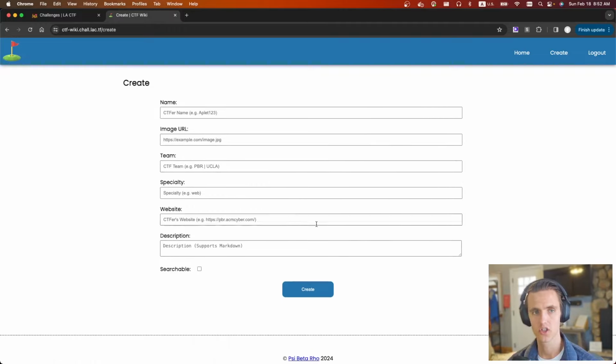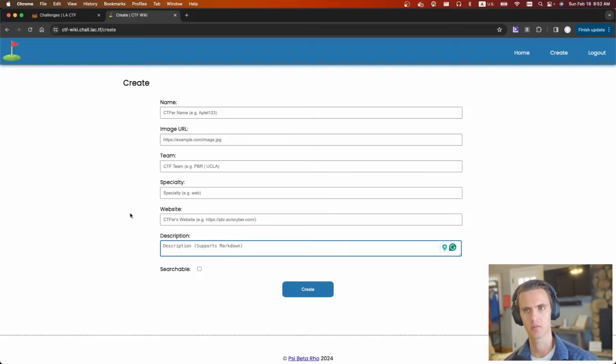So for this challenge, there's just a little wiki here. You can create and edit CTF teams, and you can pass the admin bot a URL, and obviously it'll visit that URL. As part of the challenge, this description field is a very simple XSS. So we have an XSS, but there's a couple things that make this challenge a little bit difficult.